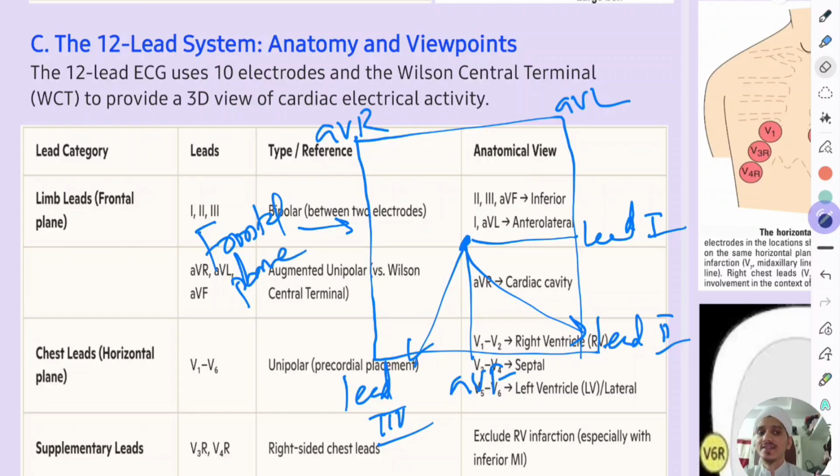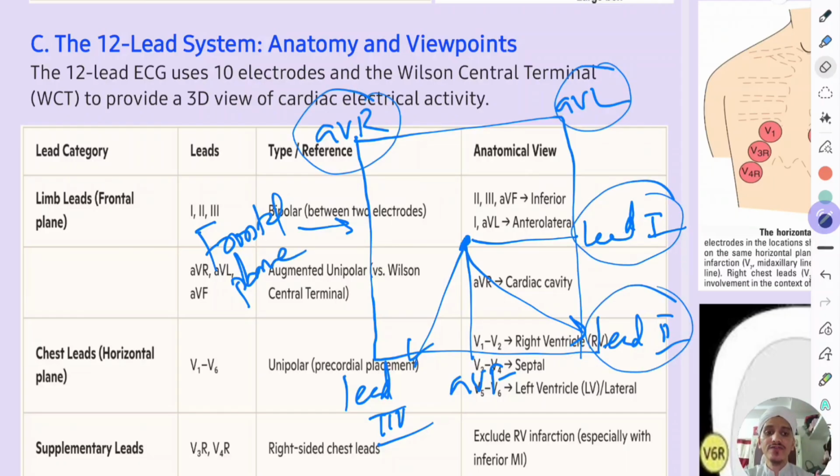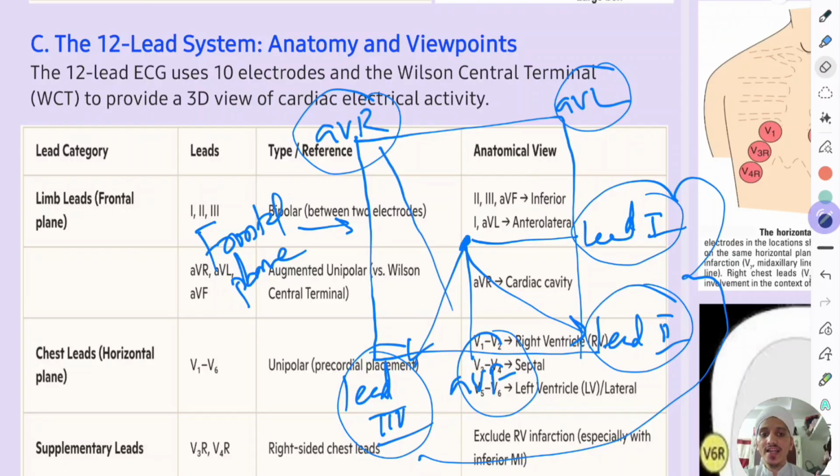Remember these leads act as cameras looking at the heart from different directions in the frontal plane. Leads 1, 2, and 3 are the bipolar leads, and AVR, AVL, and AVF are the unipolar leads.